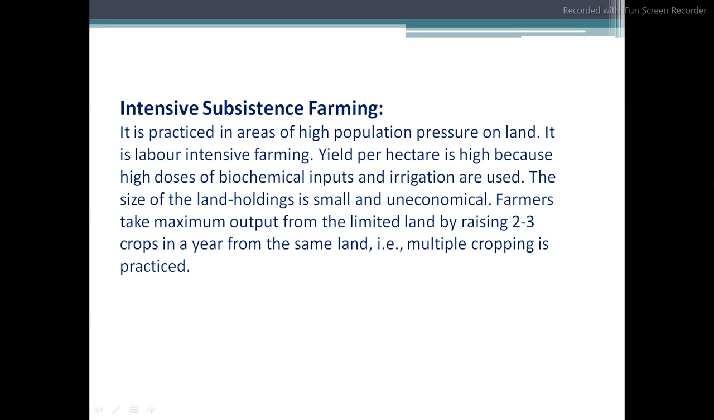The size of the land holding is small and uneconomical, as we had seen in a number of points in our previous year also, the land distribution pattern in the story of village Palampur. How the land is divided into 1, then into 2, then into 4, like that, generation by generation it's divided. Moving further to the next point. In that, multiple cropping practices are also there, please make a note of it.